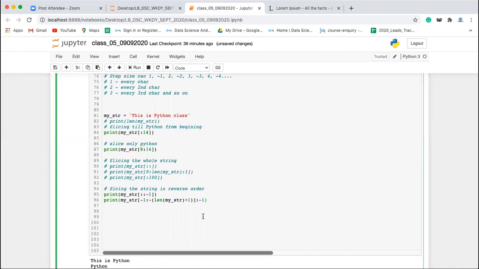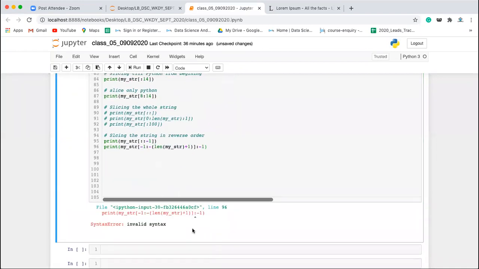I want to do it in reverse order, so I'll take -1. Actually, you don't need to add that plus 1 because the last index will be the same as the length. So we don't need to add +1 over there.